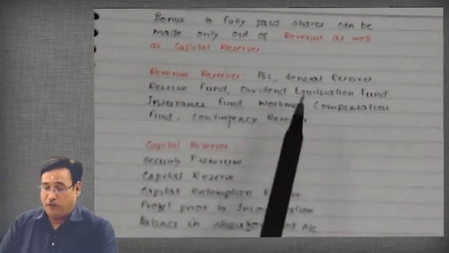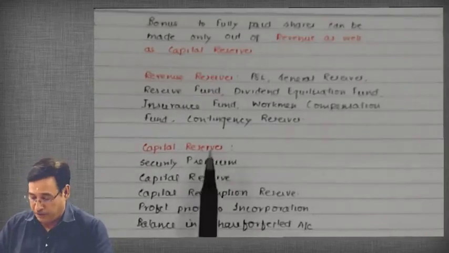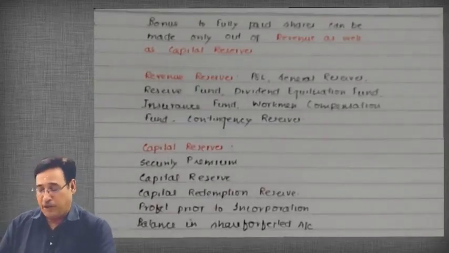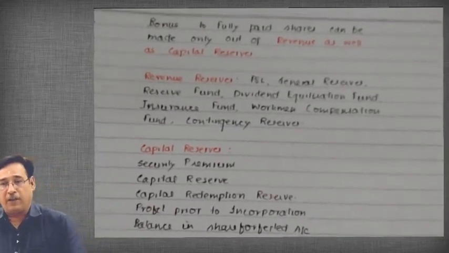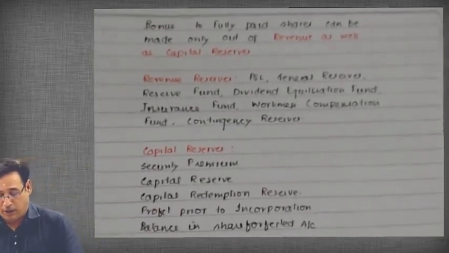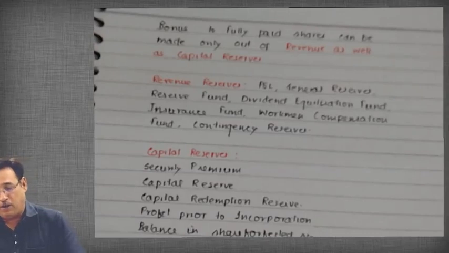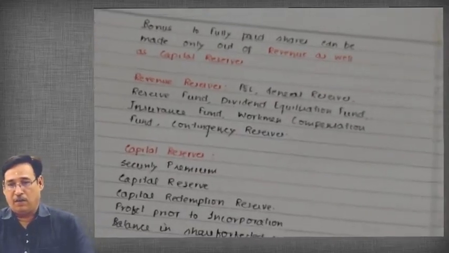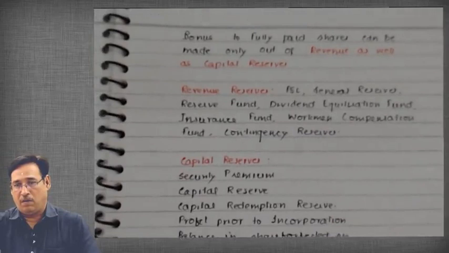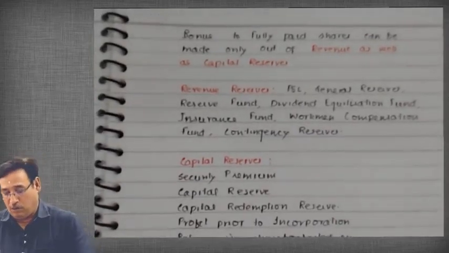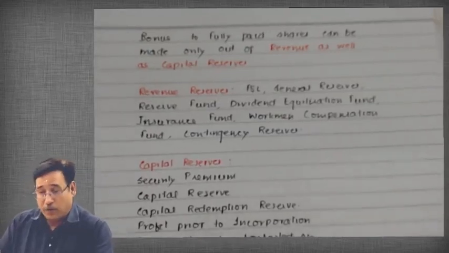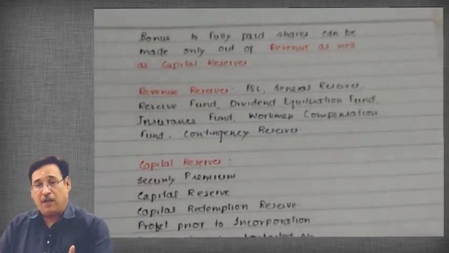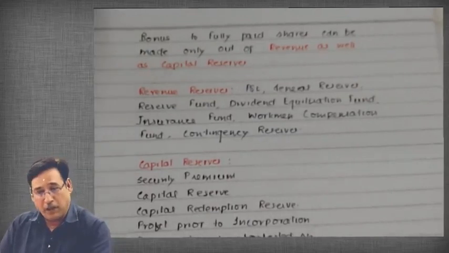So I have so far written that bonus to fully paid shares can be made out of revenue as well as out of capital nature reserves. It is an important point. You need to understand this point very clearly.